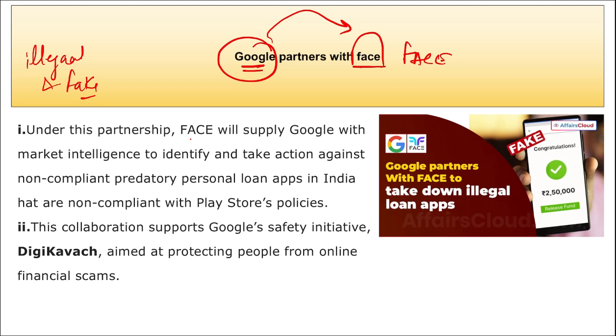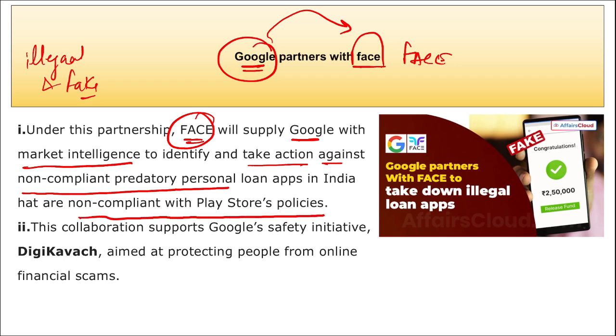So remember, Google partnered with FACE, and under this partnership, FACE will supply Google with the market intelligence to identify and take action against the predatory personal loan applications in India that are non-compliant with the Play Store's policies. And this collaboration supports Google Safety's initiative, that is DigiKavach, that is aimed at protecting people from online financial scams.